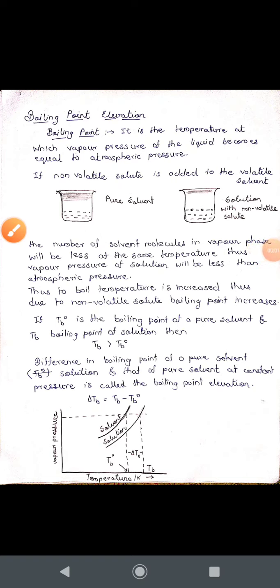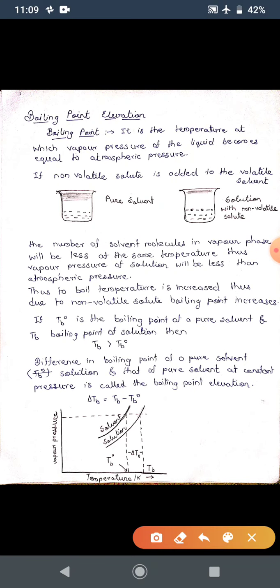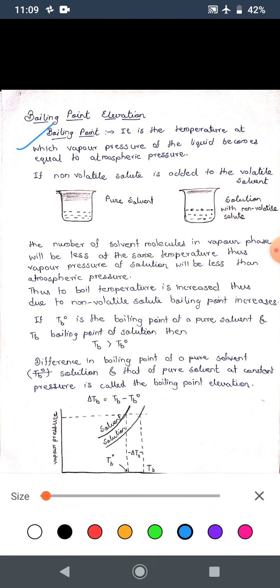...is boiling point elevation. What is a boiling point? It is the temperature at which the vapor pressure of the liquid becomes equal to the atmospheric pressure. The temperature when the liquid boils, and when the boiling point is reached, the vapor pressure of the liquid becomes equal to the atmospheric pressure. That temperature is called the boiling point.